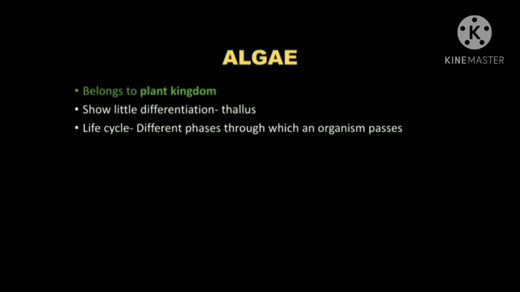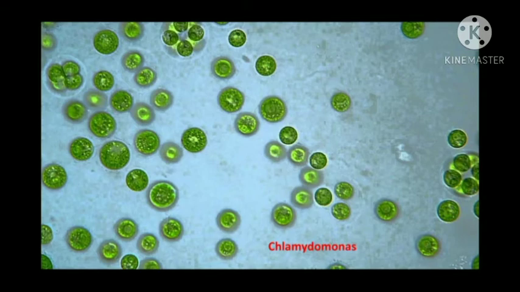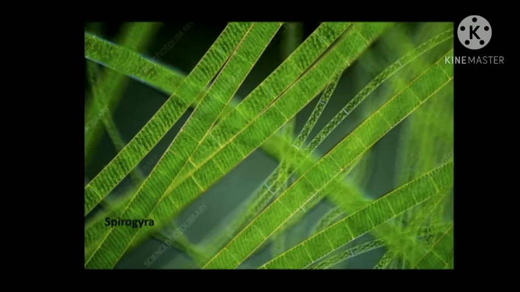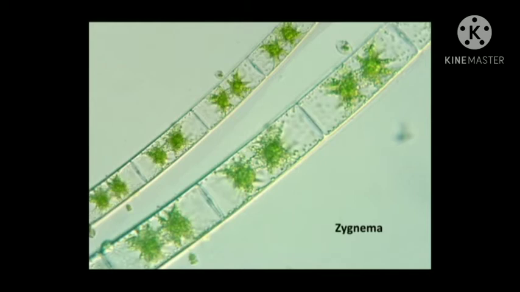The sequence of events or different phases through which an organism passes is termed its life cycle. So here we will discuss 5 major types of life cycle pattern shown by different algae. The first type of life cycle is haplontic life cycle. It is seen in Chlamydomonas, Ulothrix, Oedogonium, Spirogyra, Zygnema, and many other green algae and also Chrysophyceae.